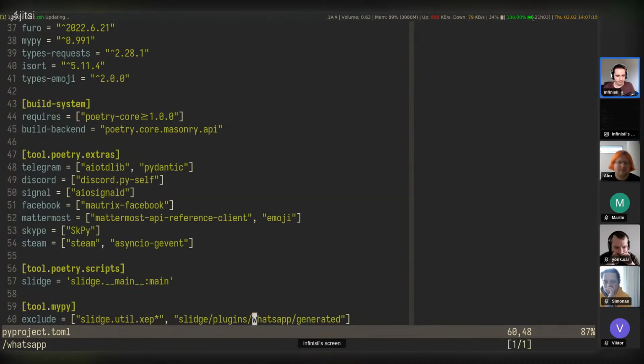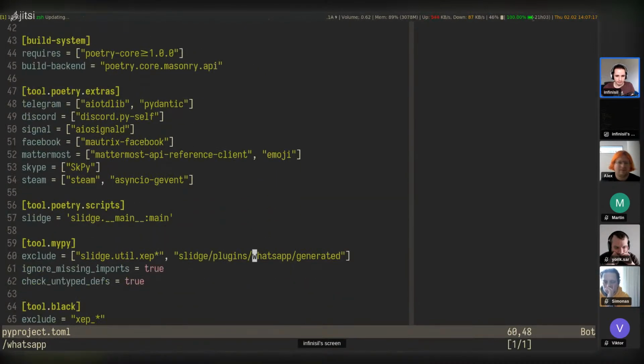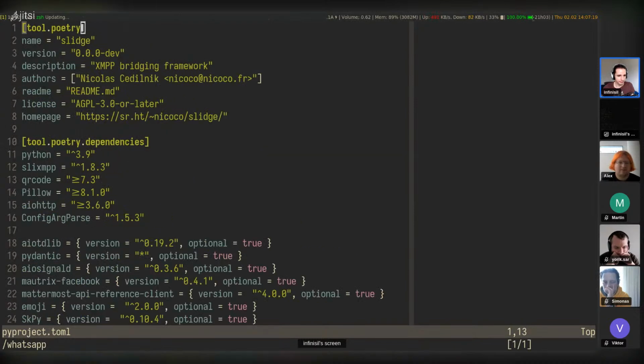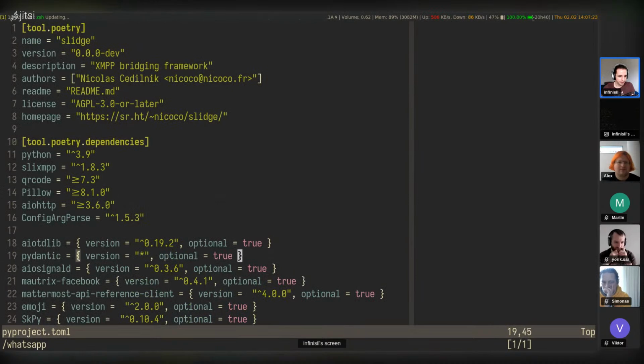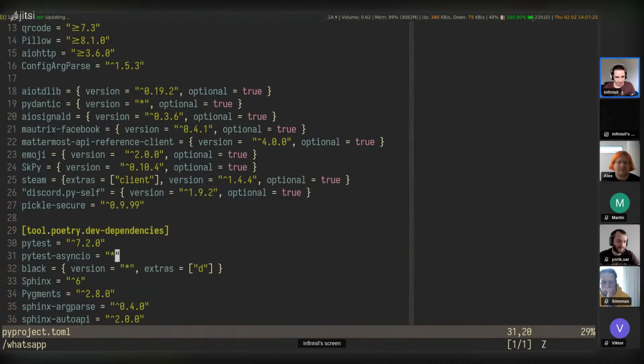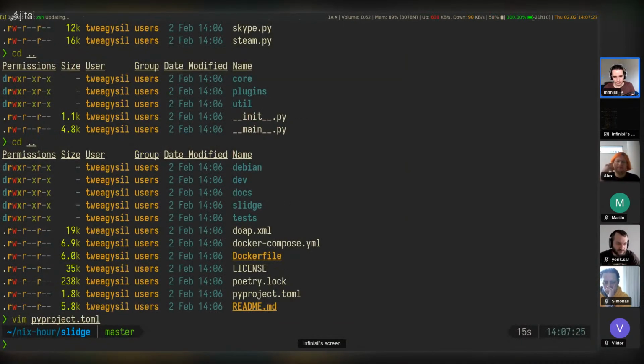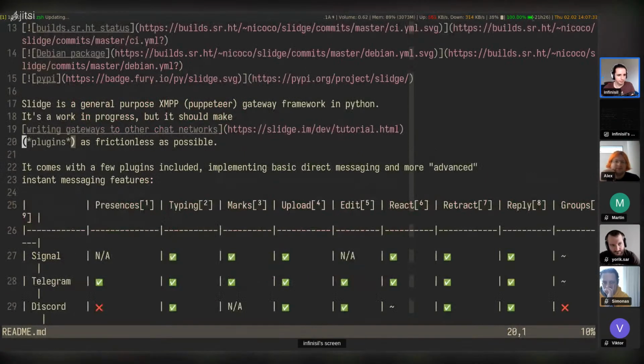Let's see. Okay. So I guess these are the Python dependencies. And so Go has to be compiled first. What does Go do here? Maybe let's read the README briefly.